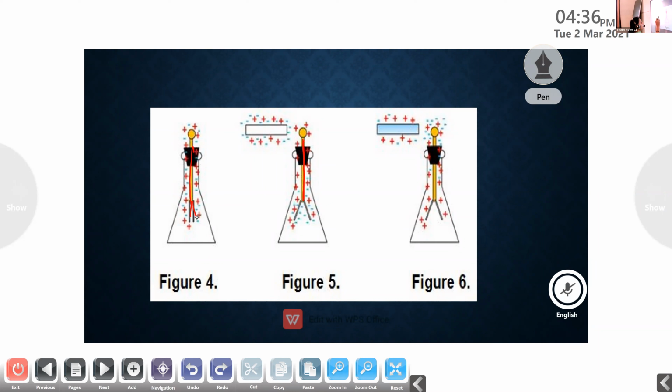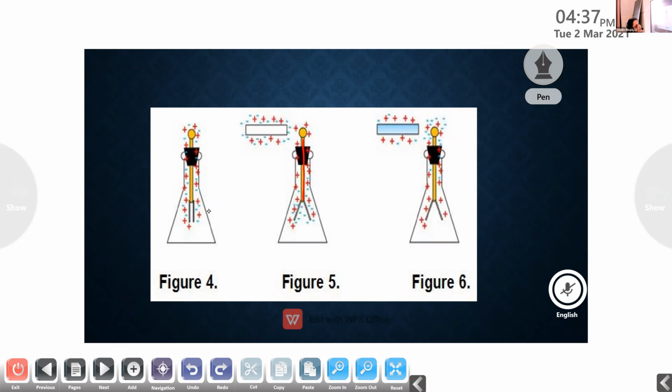It consists of a metal rod that is housed vertically inside a glass bottle. This is the glass bottle. At the end of this metal rod, two golden leaves are attached, and at the top of the metal rod is a metal ball or metal knob. This is the structure of electroscope. Now, Adul, what about the working of this electroscope?